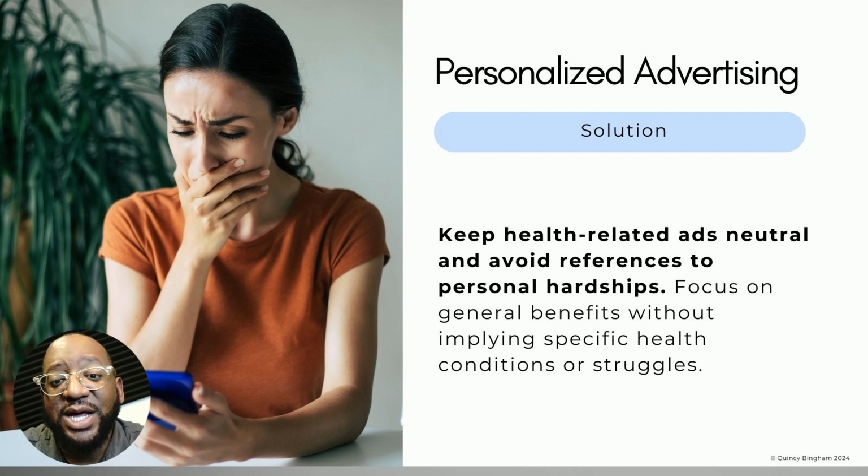To stay compliant, keep your ad copy neutral and avoid personal references such as, "Do you have?" Focus on what your product or service does without directly connecting it to a personal struggle or a specific condition. For example, instead of hinting at someone's mental health struggle, you can highlight general benefits of wellness or support services. Keep it informative and broad, and you'll steer clear of personalized advertising violations.